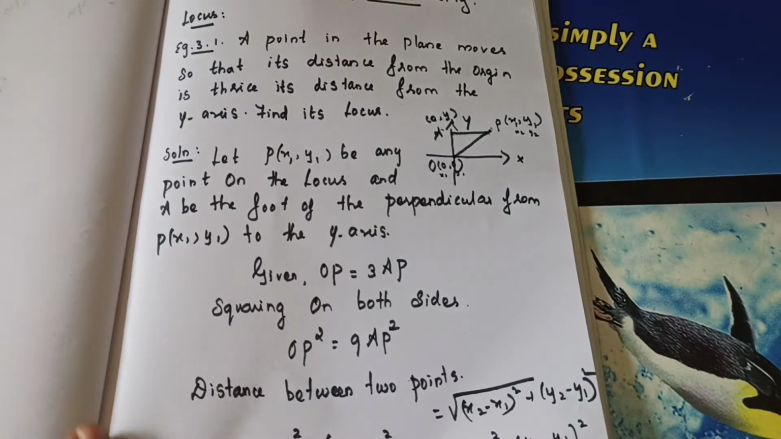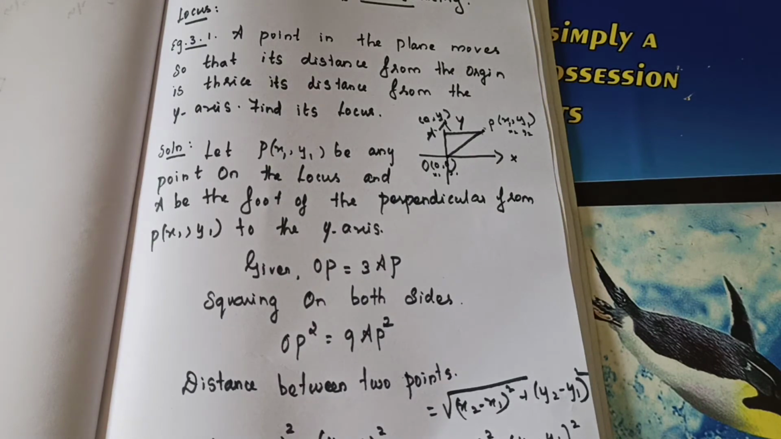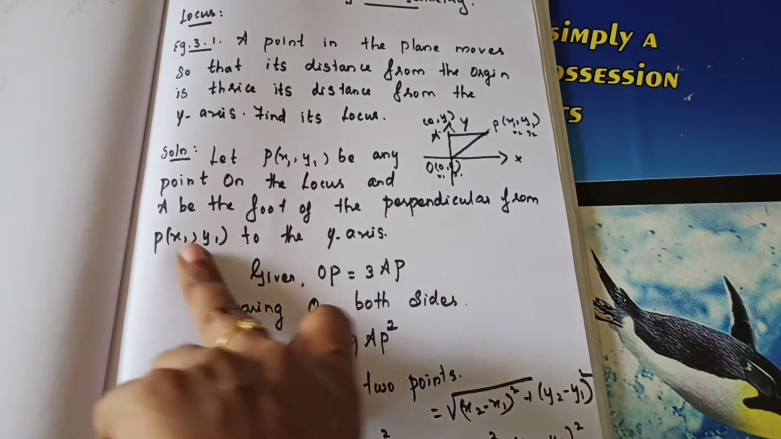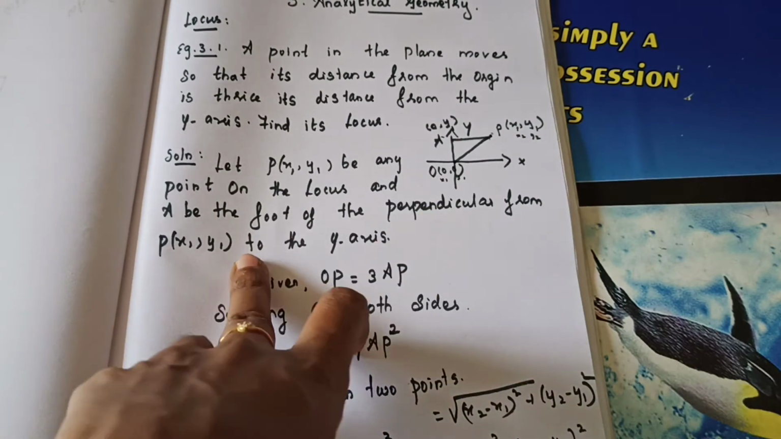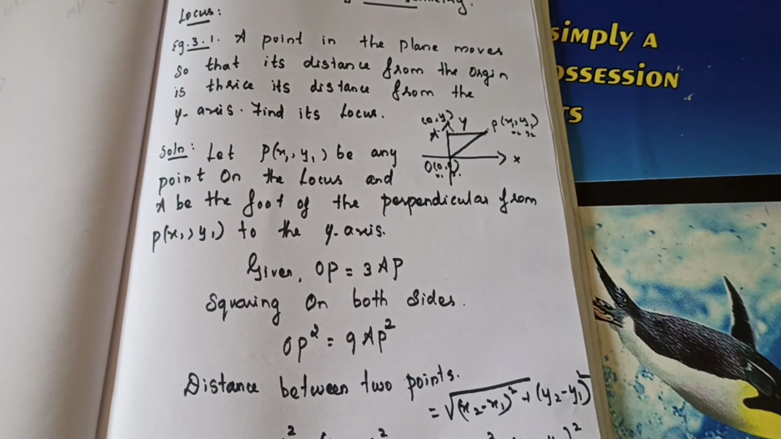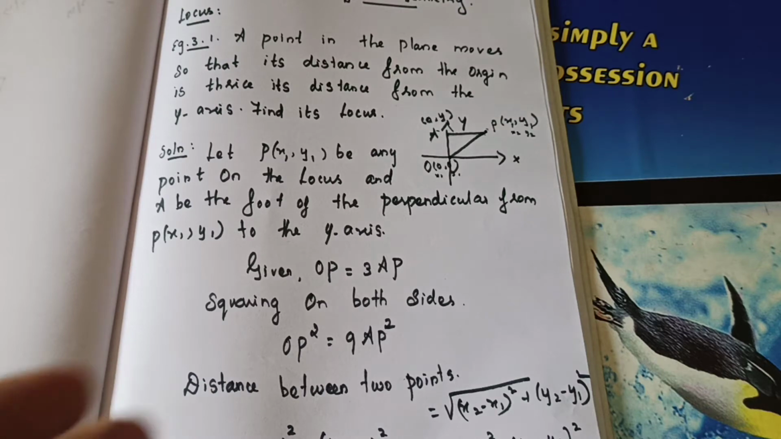So I will repeat. P of x1, y1 be any point on the locus and A be the foot of the perpendicular. Everything same as in your book I am considering. No problem. First itself you can take as x and y. Both are correct. Otherwise you will get confusion. In the example problem in your book they followed x1, y1. Why ma'am you are doing as xy? Because of that I took the same. Okay. So no problem. xy also is correct.